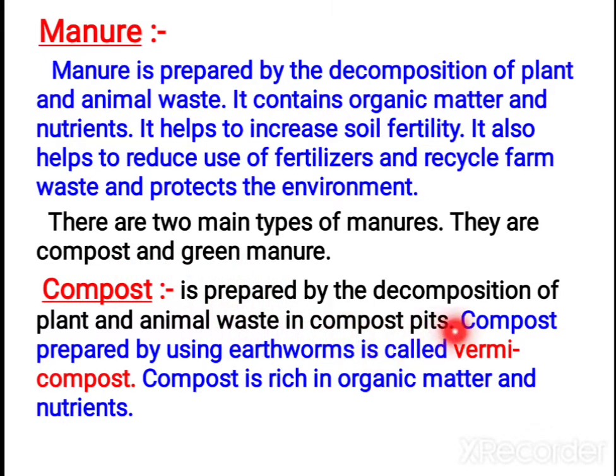Compost is prepared by decomposition of plant and animal waste. Big compost pits are dug with particular diameters, and in them the waste materials can be stored and later converted into compost, which is used as manure. Compost can also be prepared using earthworms. If you use earthworms, you call that vermicompost. Compost is rich in organic matter and nutrients and it causes no soil pollution. It helps to recycle the waste and it protects our environment also.